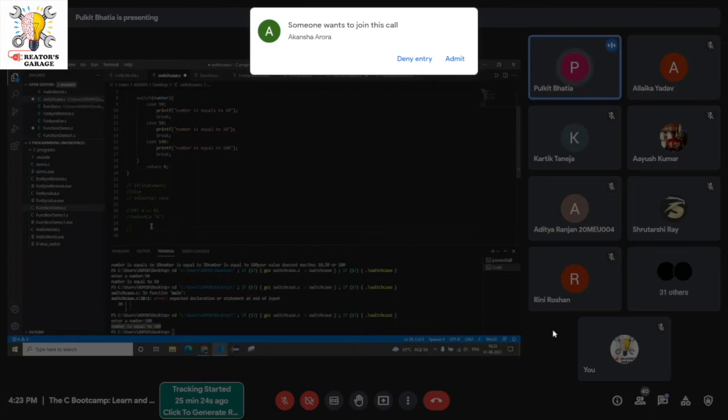But in case of if-else, it will be pretty difficult because you have to search for every else if statement. I guess this sums up the switch case, the difference between the if-else and all the basic things about switch case. If you guys have any doubt regarding switch case, you may ask.